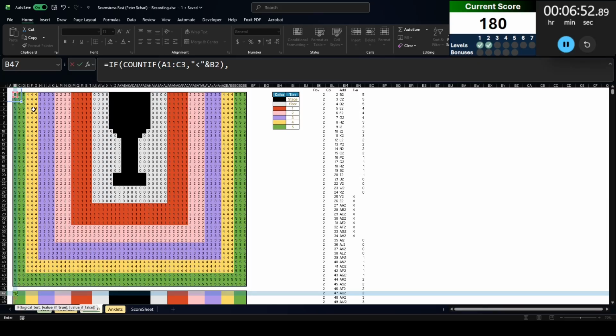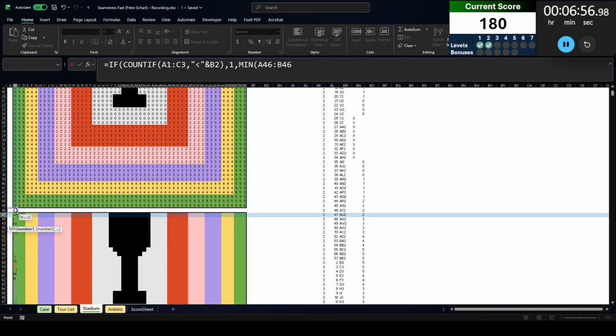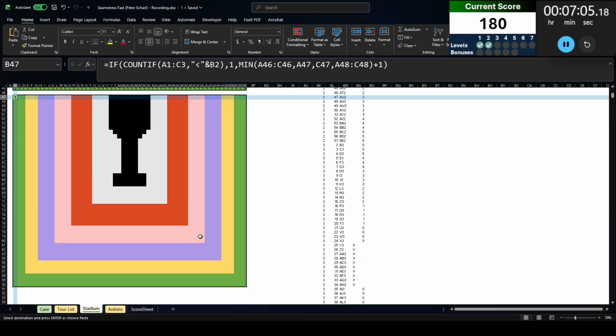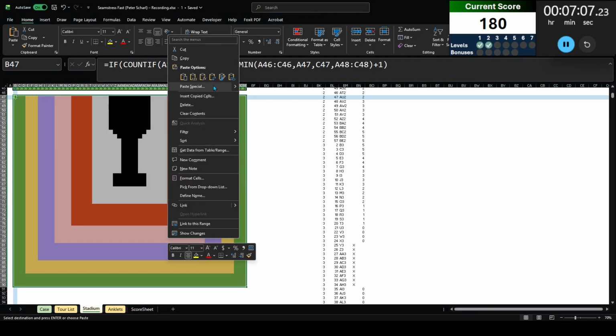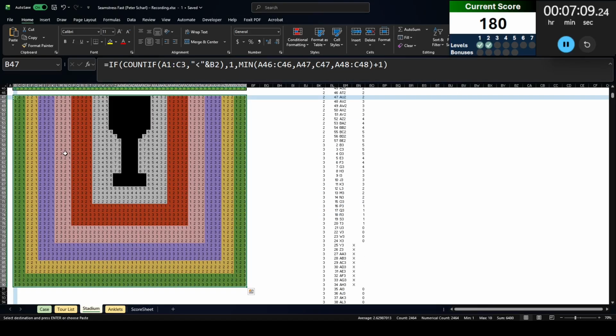Right, we're going to count that as 1. Otherwise, we're going to take the minimum of the numbers around us and add 1 to that. So you see here, we're going to get a 1 because there's nothing else. But when I fill this in, I'm going to paste by formula.